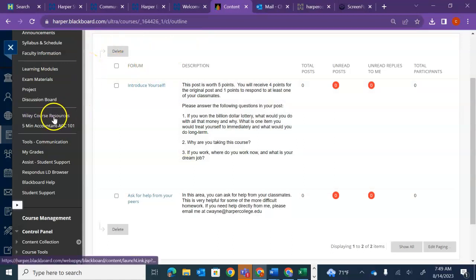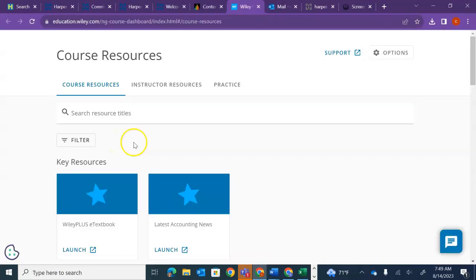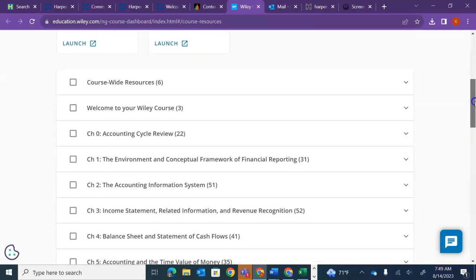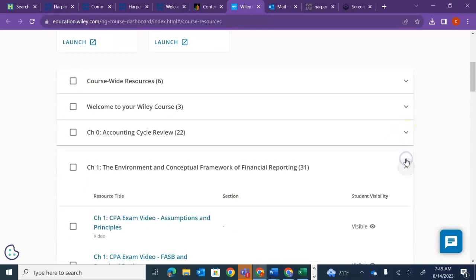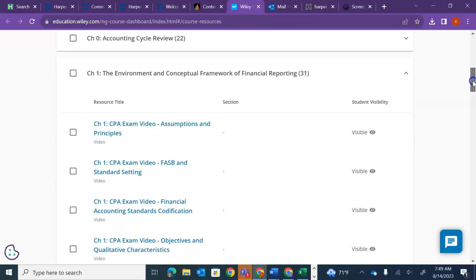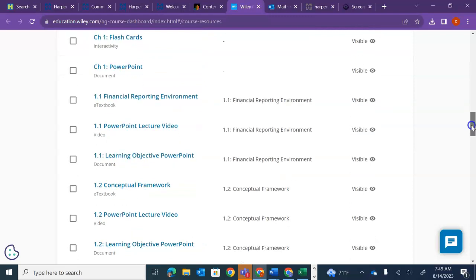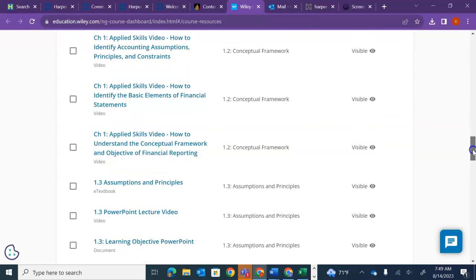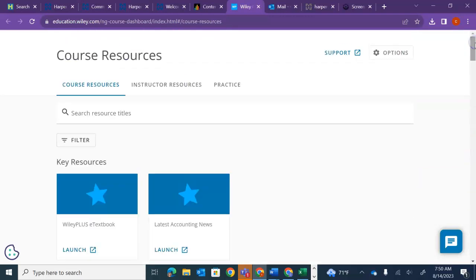In Wiley course resources, you'll see here, you just have a lot of different options by chapter. So here's that 0 homework. It'll give you a review of that. But again, just a ton of different options that you can walk through and learn. If you like videos, if you like crosswords, everything you can imagine is in here. So if you need a little bit more information on a chapter, you can start there.